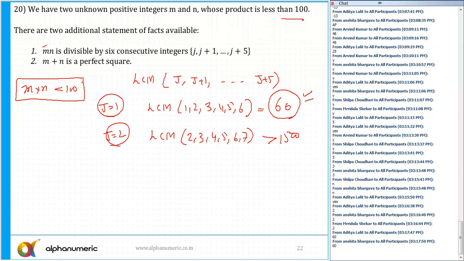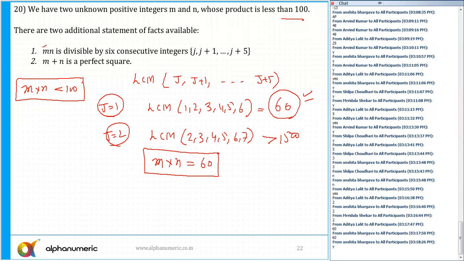The next multiple of 60 is 120, so that is not the case. So we can definitely say that the product m into n is equal to 60. Is that part clear to all of you? That m into n is definitely 60.